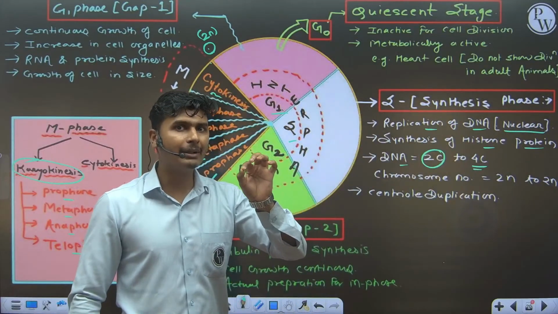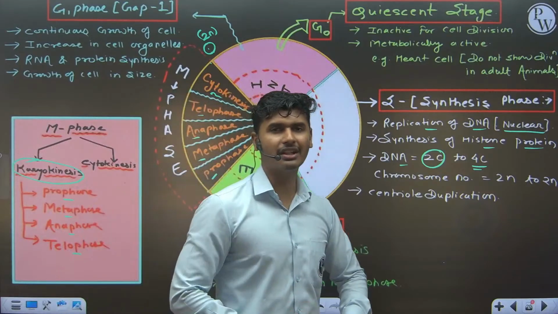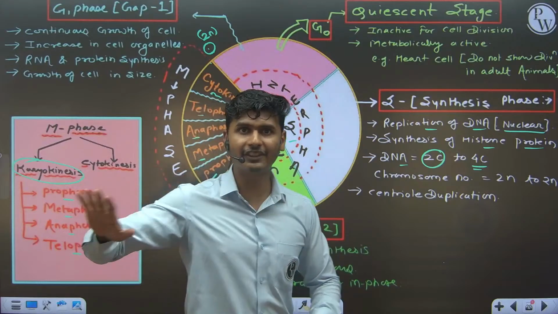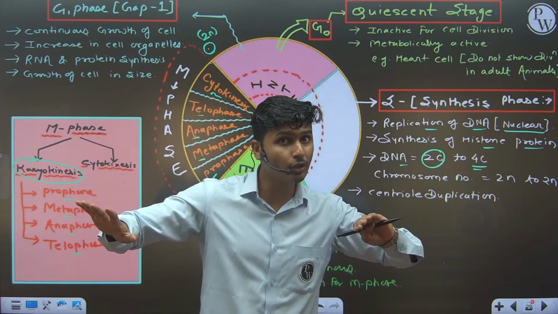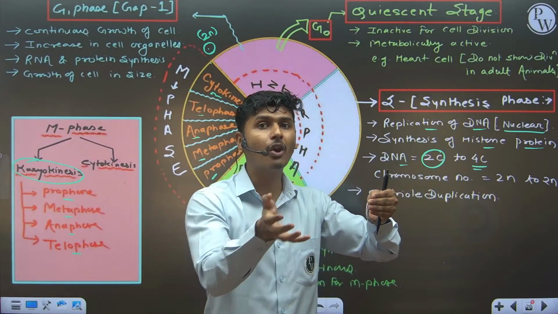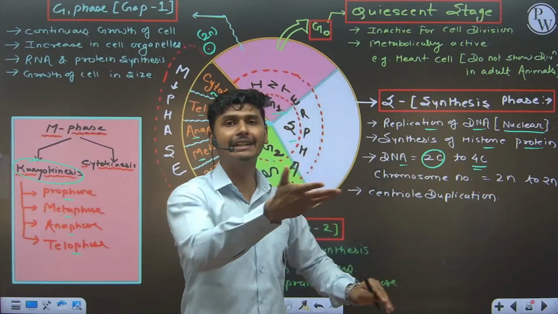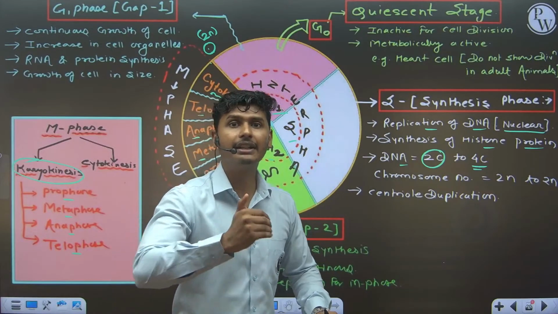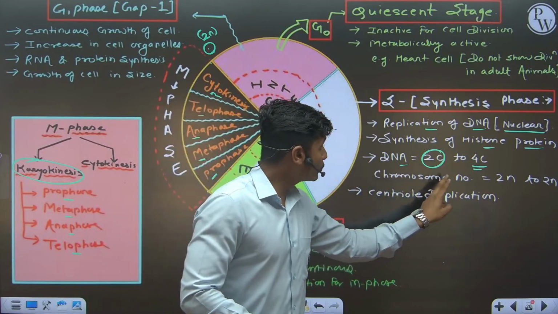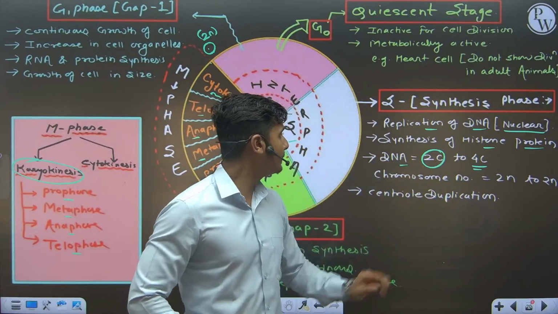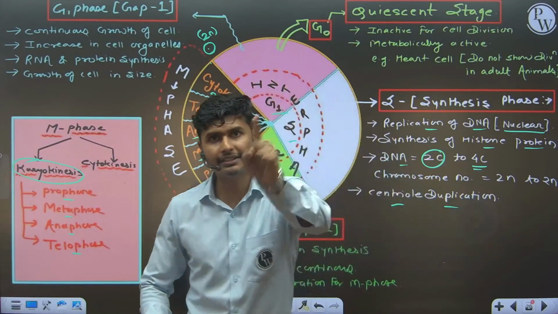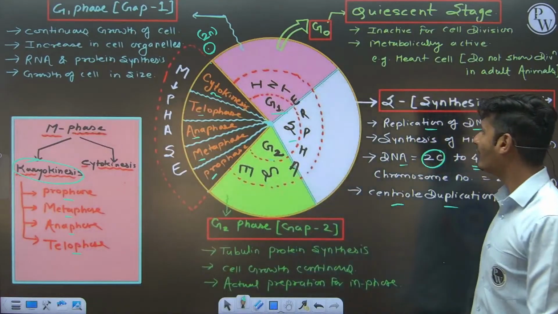Very important. Sometimes a tricky question is asked by NEET. Chromosome duplication and doubling of chromosome number are different concepts. If they say chromosome duplication, yes, it takes place, they are talking according to the DNA content. So chromosome duplication takes place, but chromosome number doubling is not going to happen. DNA content doubles, yes, and centriole duplication also takes place in S phase.